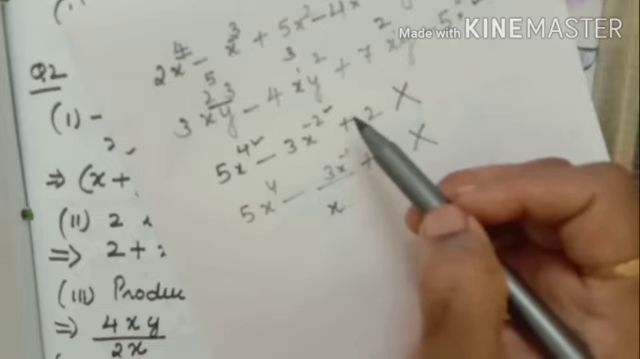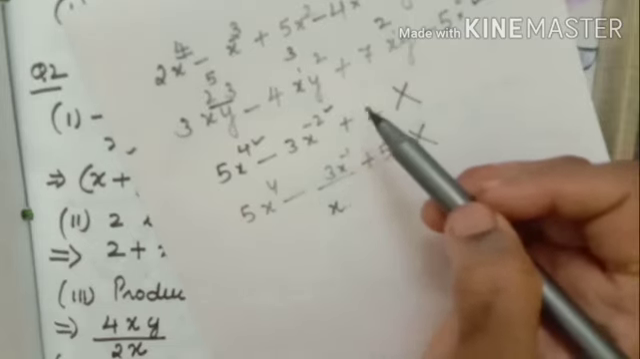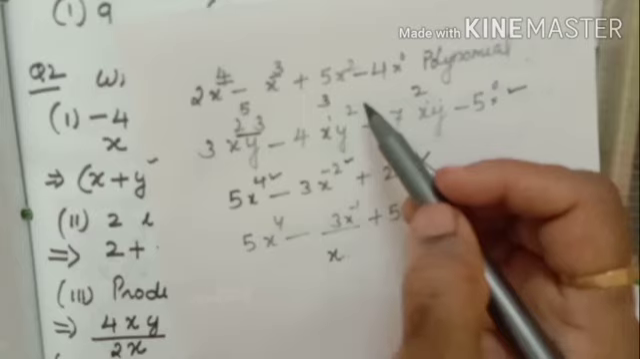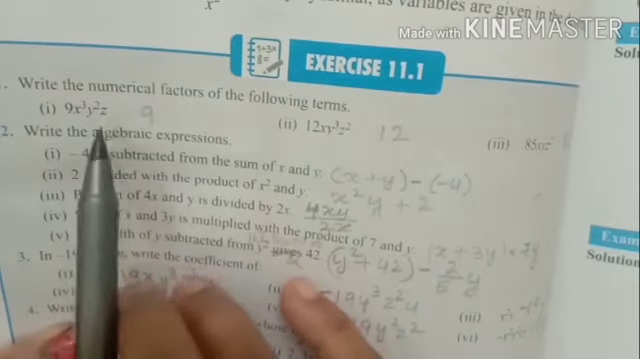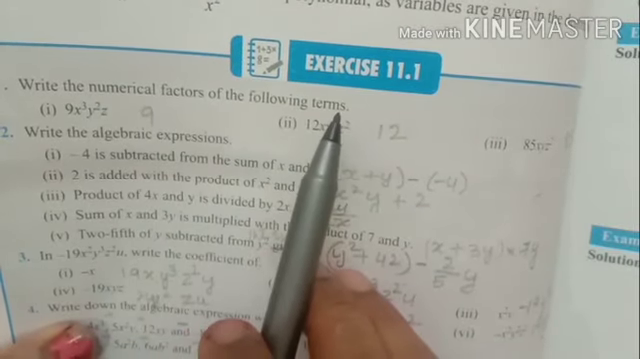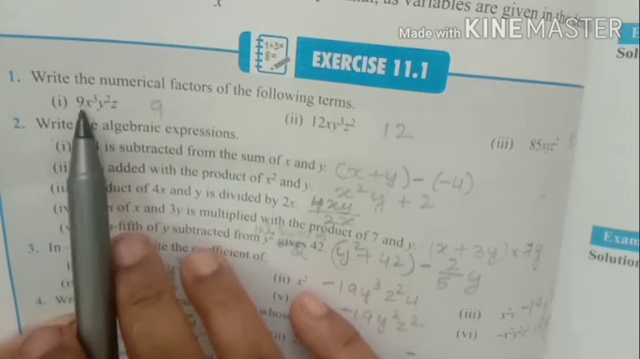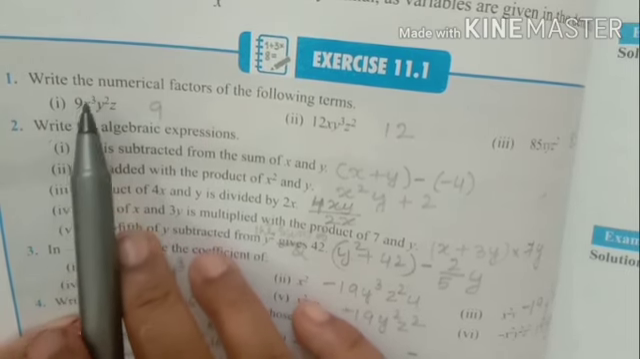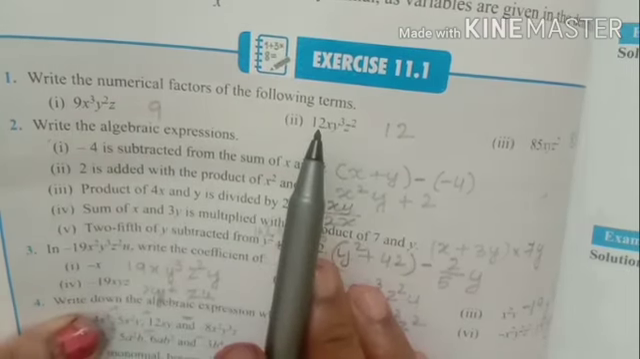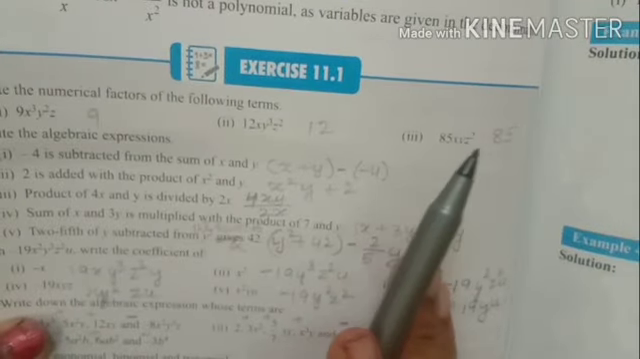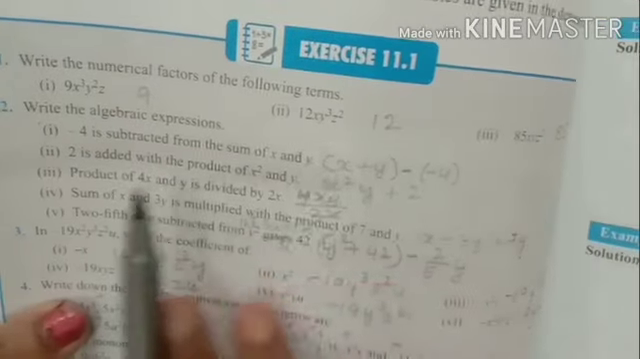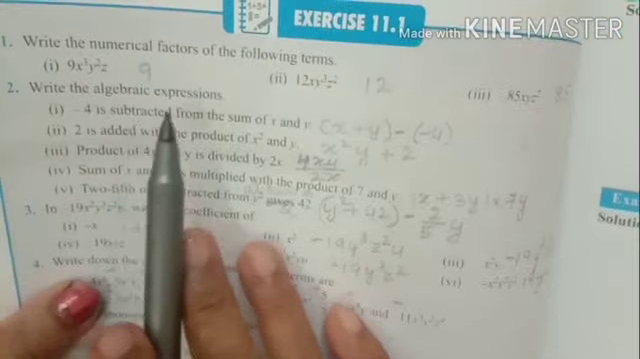Now this exercise 11.1, we will check it out. Exercise 11.1. Write the numeral factors of the following terms. Numeral means numbers. Which are the numbers here? 9, 12 and 85. Numeral factors. Next, write the algebraic expression. According to the sentence, you have to make the expression.